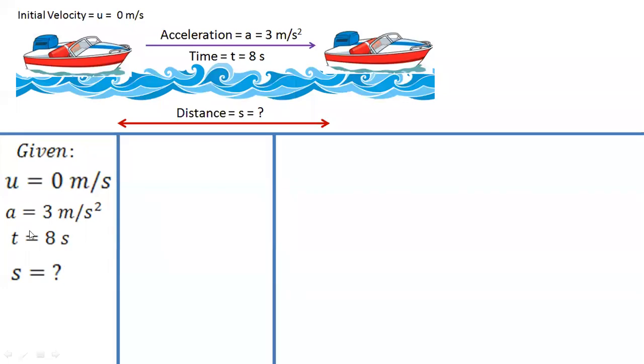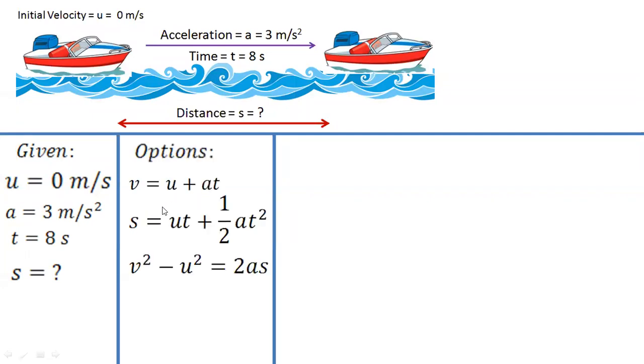Now to calculate S, we have 3 options. Okay? v is equal to u plus at, s is equal to ut plus half at square, and v square minus u square is equal to 2as. These are the 3 equations of motion. I told you that to solve any question we'll be using these 3 formulas. Now give me a response in the chat box. Which formula will we use if the given data is u, a, t and we need s? First, second or third? What do you think? We should go with which formula? First, second, third?